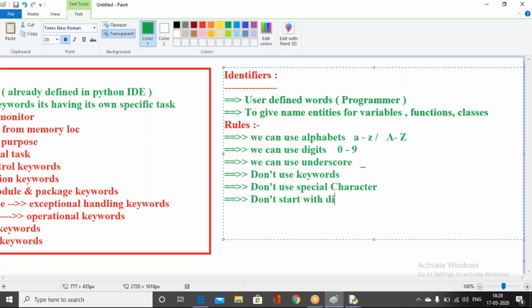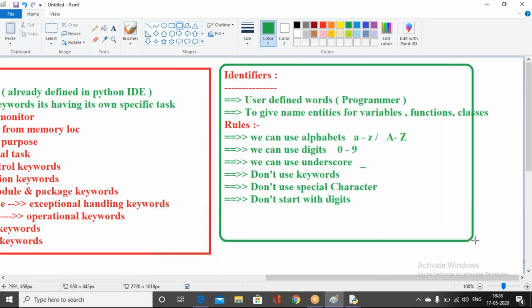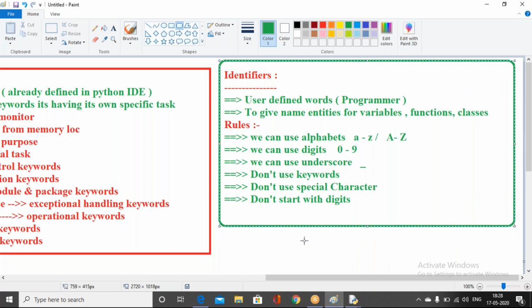No, no, Anjan, I am a little bit confused. Don't use the keyword means that when you apply the rules of identifiers, we cannot use a keyword? Yes, exactly. If you want to create a variable, you just need a name. I already showed you 31 keywords, which are also words, right? If you try to use one of them as a variable name, function name, or class name, then you will get an error. I can show you practically so we can understand.